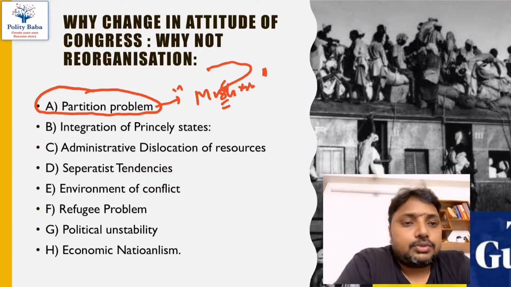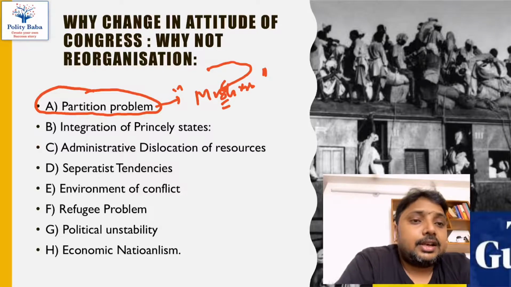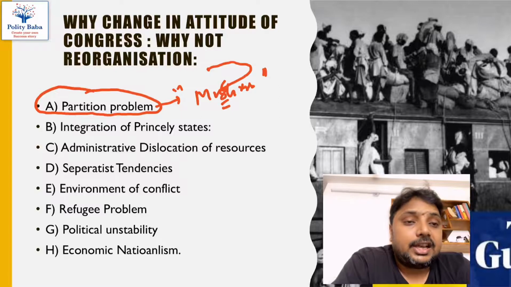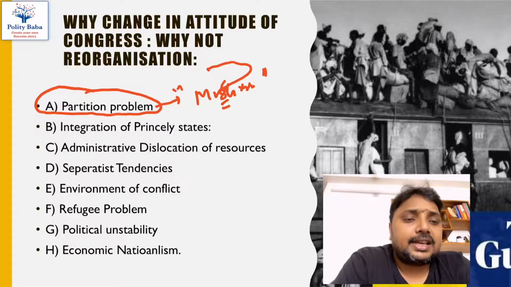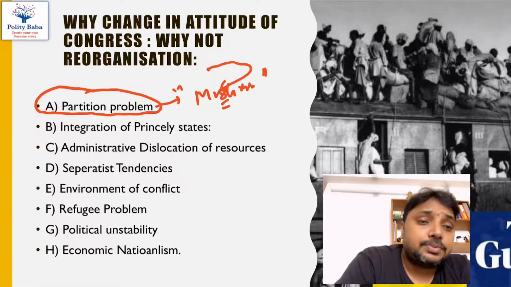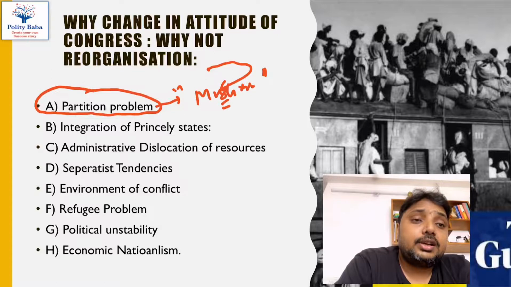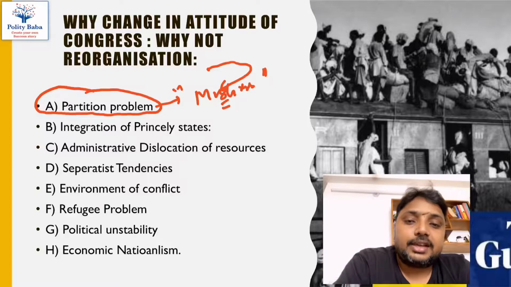So going forward, if we encourage linguistic identity, and if we allow people to form a separate state on the basis of language, then what is the guarantee that these linguistic groups, after getting their own regional governments, will not increase their demands? It is quite possible that they may even raise a separatist demand to separate themselves from the country.